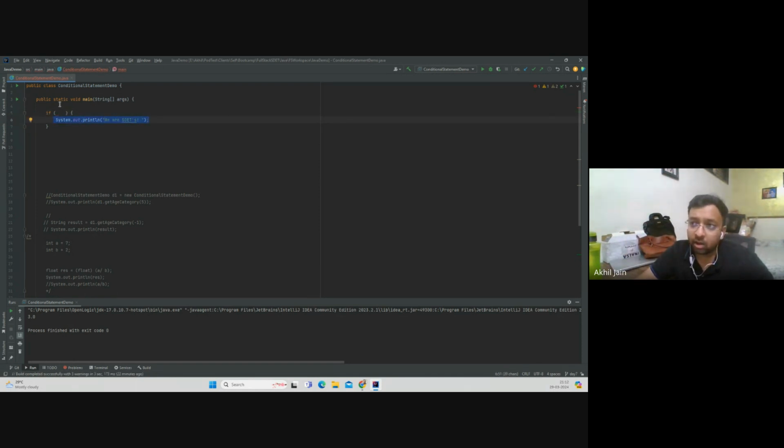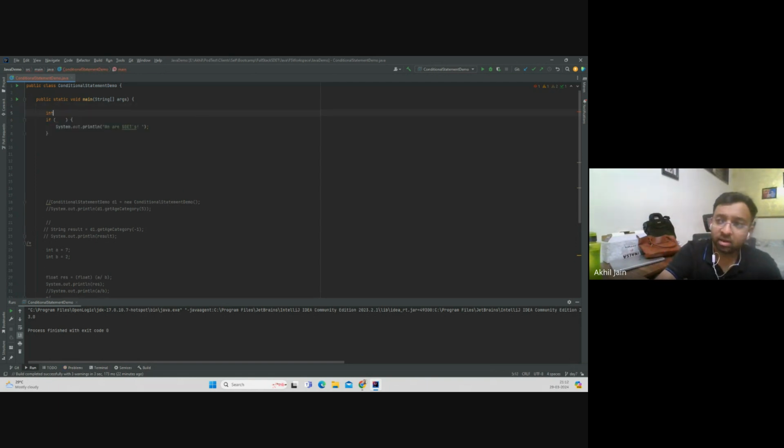So if I have a variable like this, like we already saw, int a, let's say I assign it as 2. And if I provide a condition like a greater than 0, this will get printed because the condition is returning true.